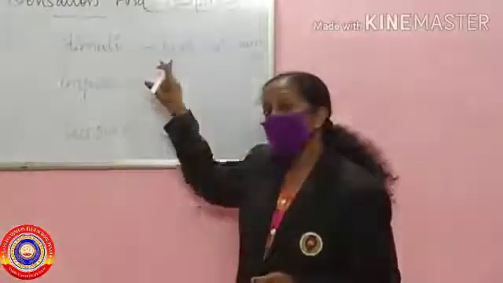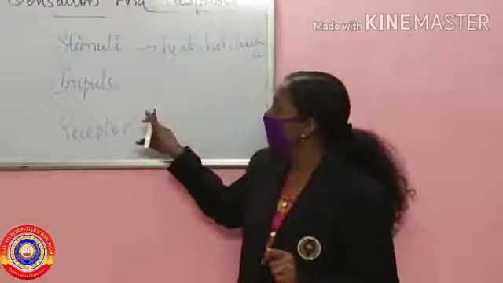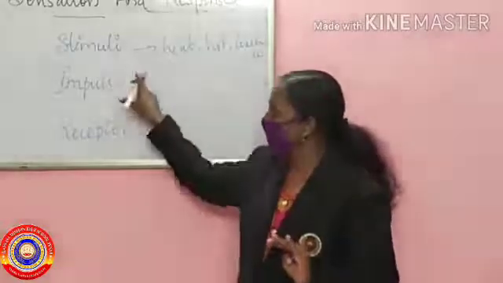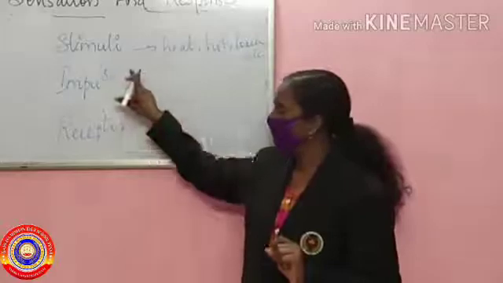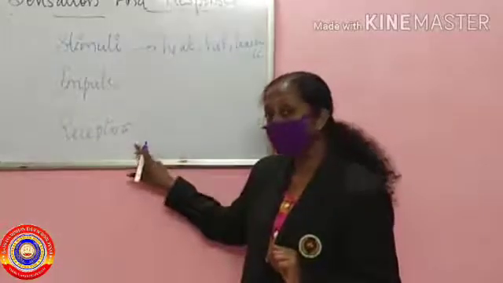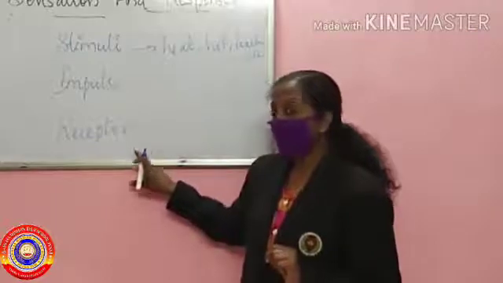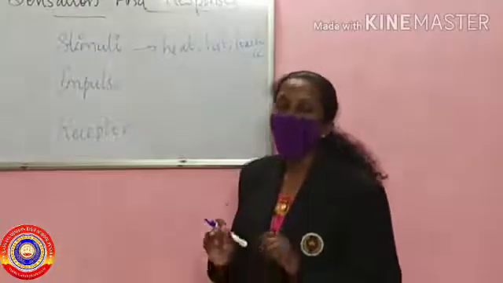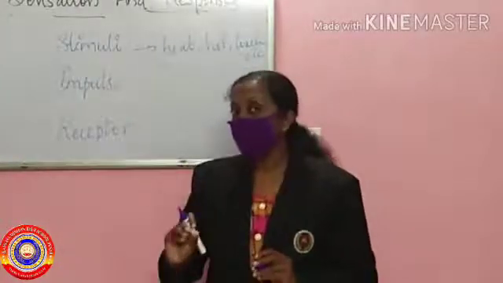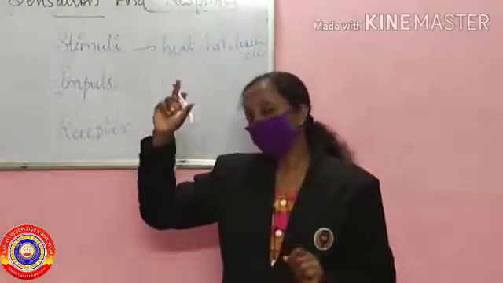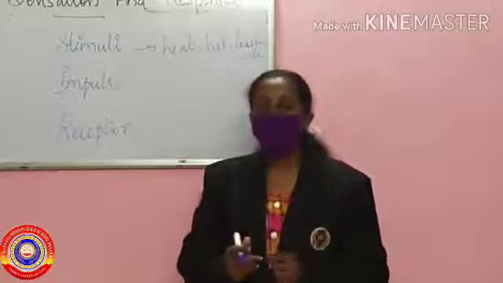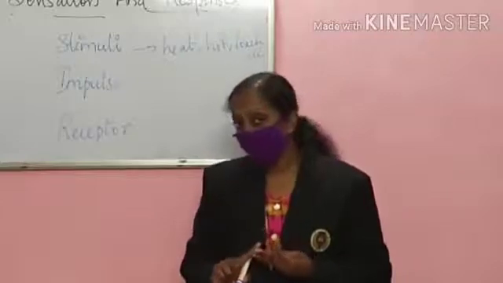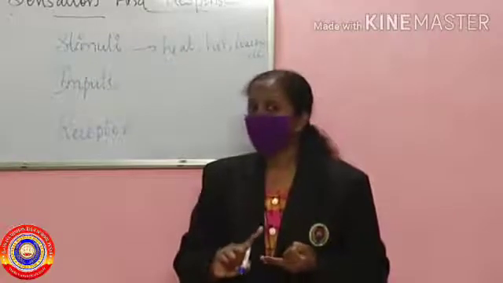If stimulation occurs in our body, there should be a receptor. In our body there are receptors, and stimulation occurs only if receptors are present in the cells. When the receptor is stimulated, impulses will be produced, and these impulses reach the brain and spinal cord through the neuron. We learned the structure of the neuron and its function. We learned the structure of the spinal cord, and then the structure of the brain and its function.